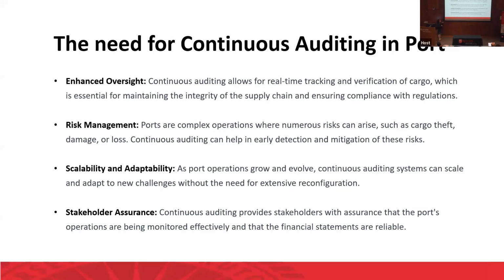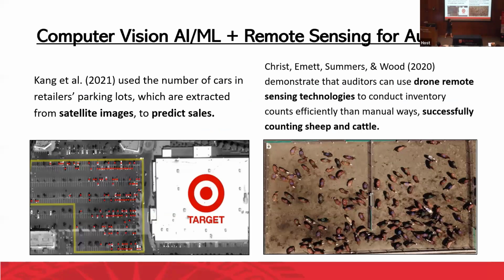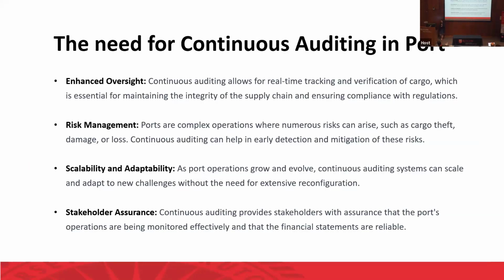We focus on the port rather than other things, because you could use satellite images for ESG assurance, and David also used drone images to count the inventory. However, in this case, we are interested in port management.